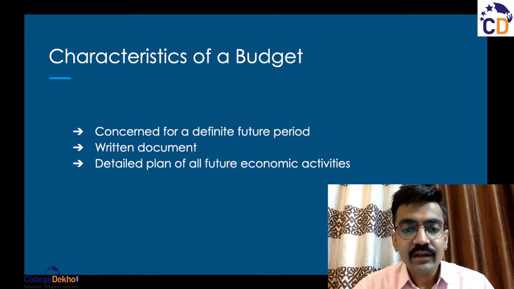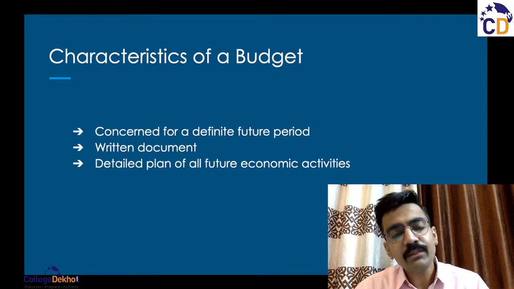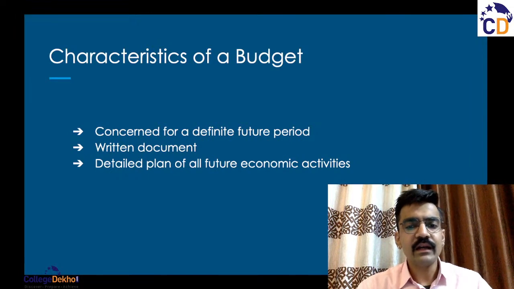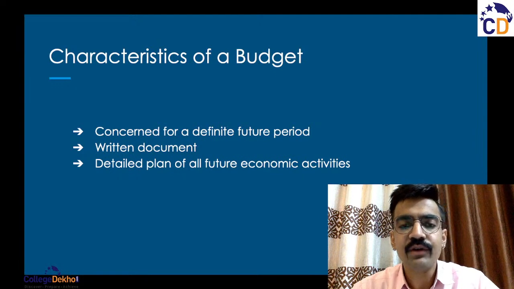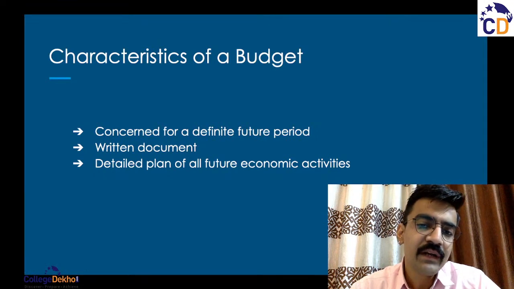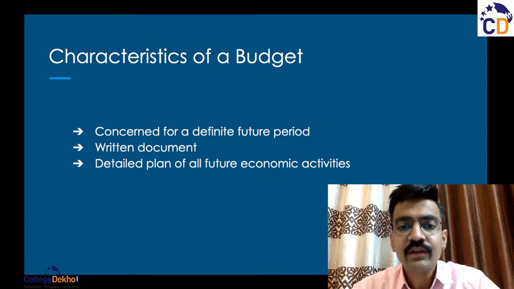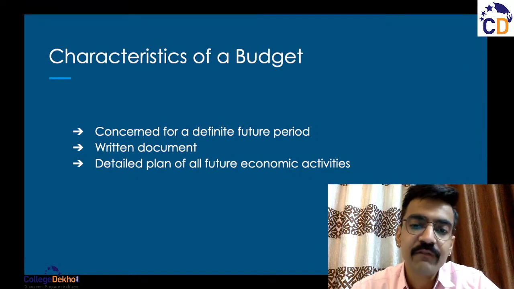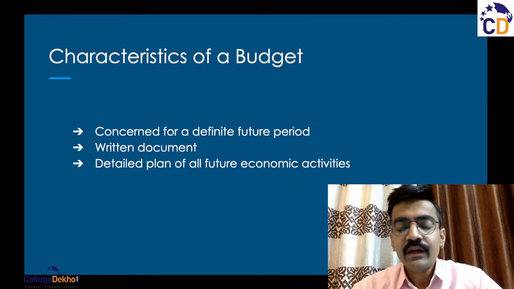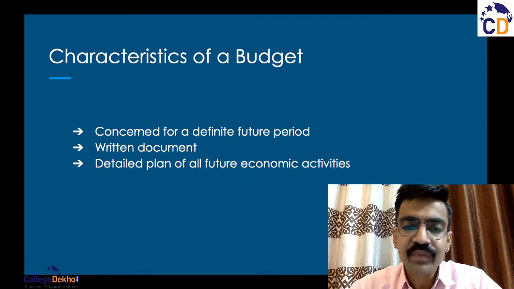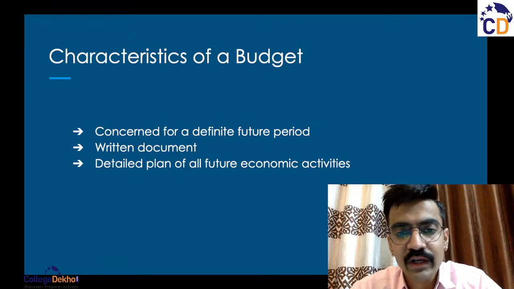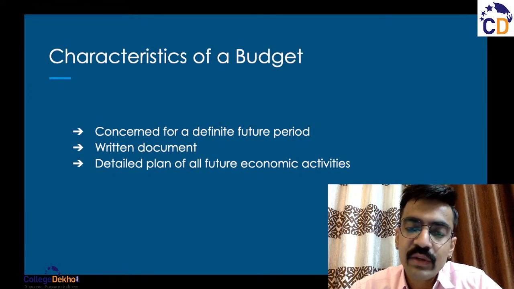For example, a budget is concerned with a definite future period. Like we already talked about, it may be made for a month, or it may be made for a quarter, it may be made for half a year, it could be made for an entire financial year, right? So it is concerned with a definite future period. It cannot be made for an indefinite period of time, because then again the future is uncertain, right? You don't know what situation is going to arise in the future.